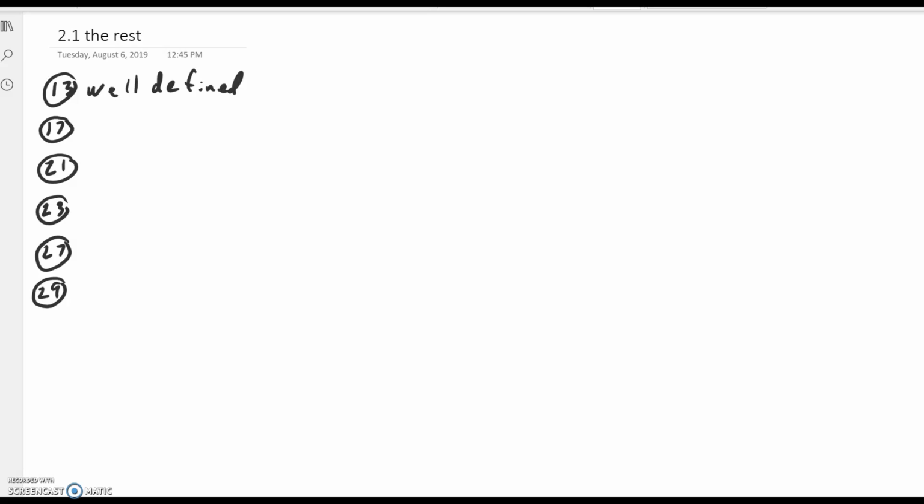Problem 17 asks us about the set 1, 2, 3, 4, ... It wants to know whether it's finite or infinite. Well, it's infinite. Problem 21, the set of odd numbers greater than 15. What do they look like? Well, 17, 19, 21, ... That's infinite. We can't come up with a number that is the cardinal number, so it's infinite.